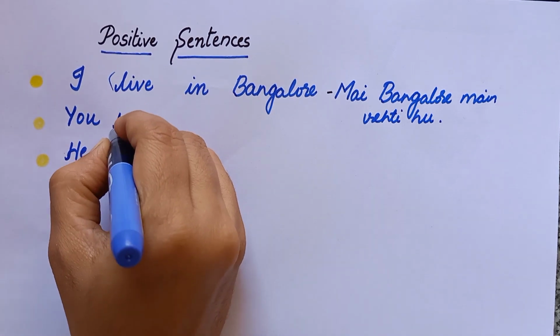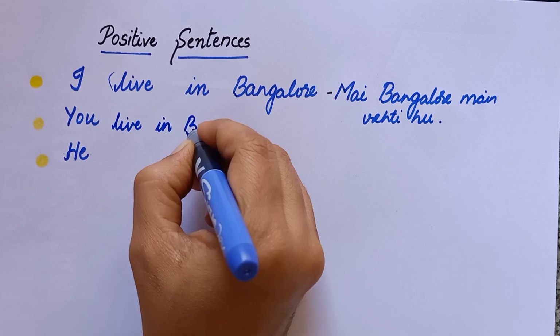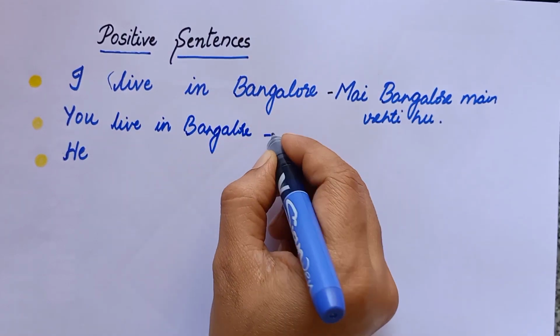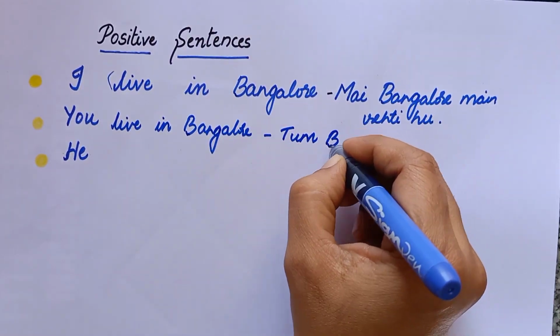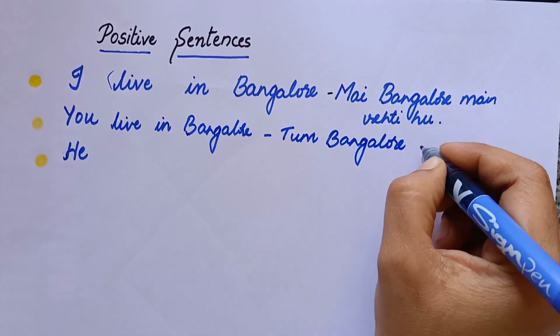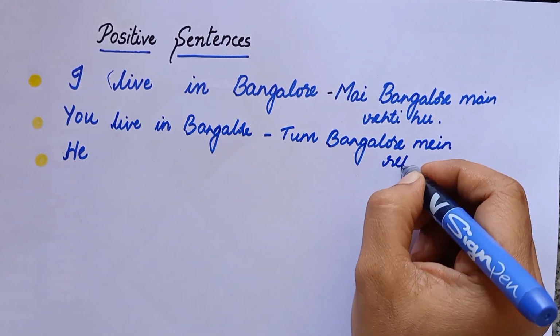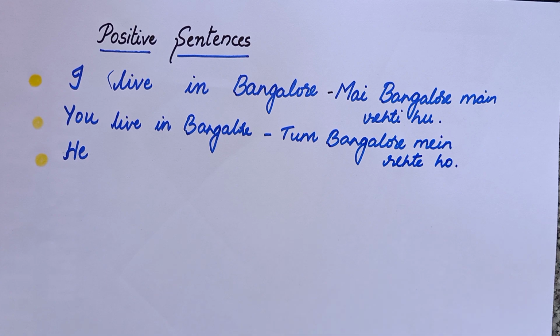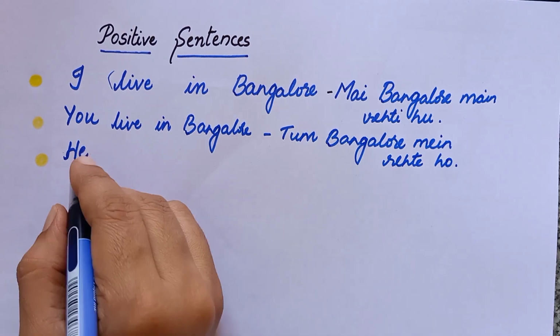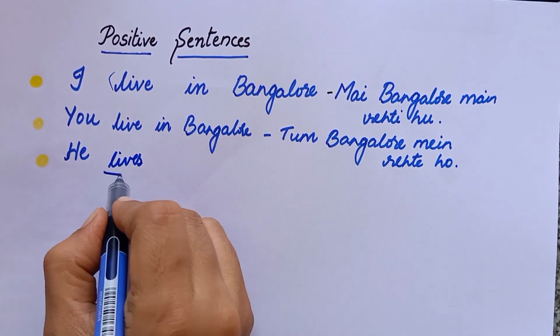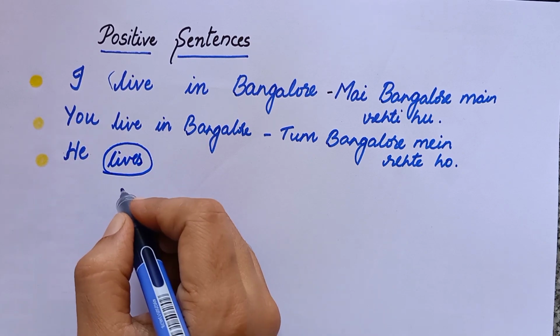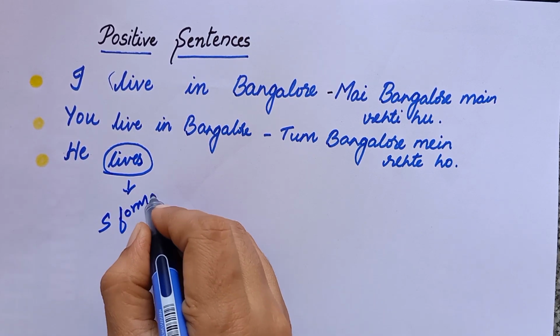Next, you live in Bangalore. Subject use is you, so we use the base form of the verb. You live in Bangalore. तुम बैंगलोर में रहते हो. Next we'll use the subject he. तो he के साथ में क्या आएगा? S form of the verb. Okay, he lives. S form of the verbs.